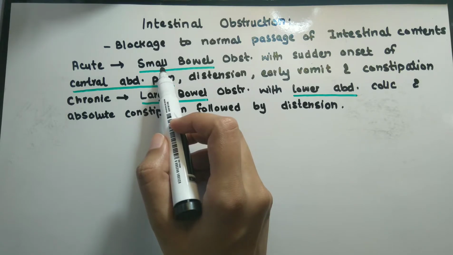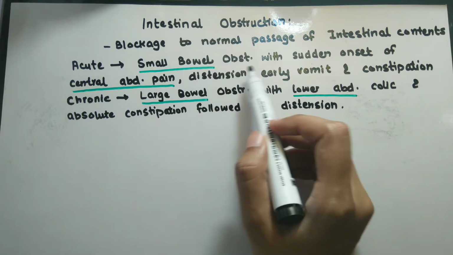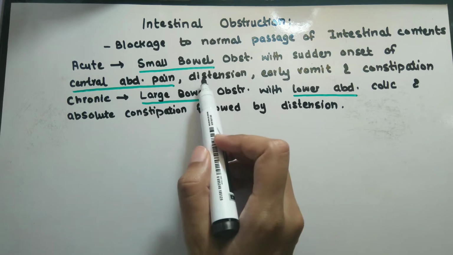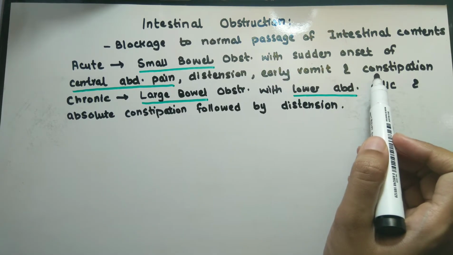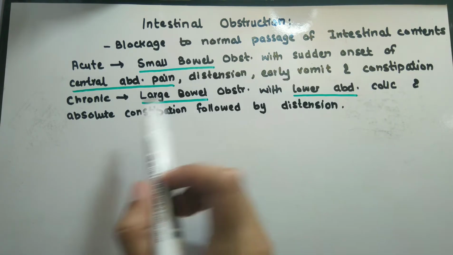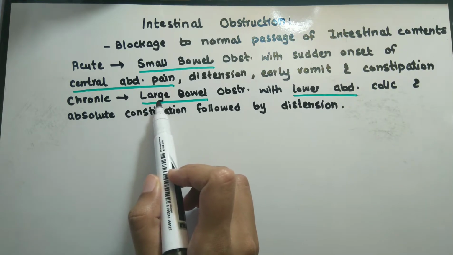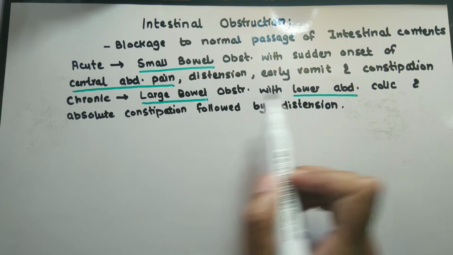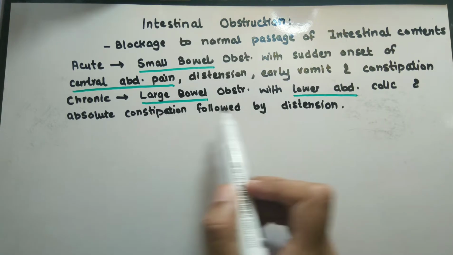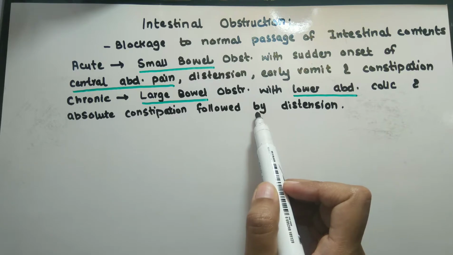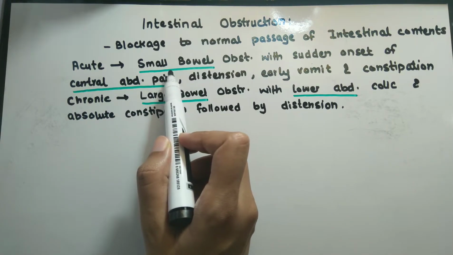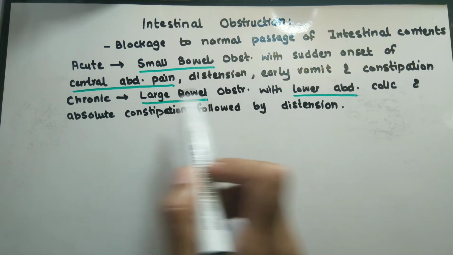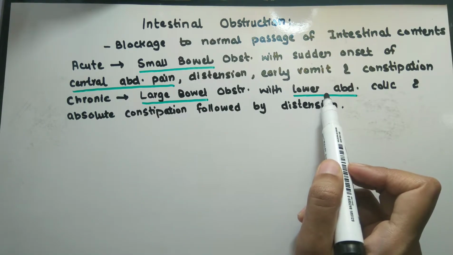Acute obstruction usually occurs in the small bowel with sudden onset of central abdominal pain, distension, early vomiting and constipation. Chronic obstruction mainly occurs in the large bowel with lower abdominal colic and absolute constipation followed by distension. So acute refers to small bowel obstruction with central abdominal pain, and chronic refers to large bowel obstruction with lower abdominal colic pain.